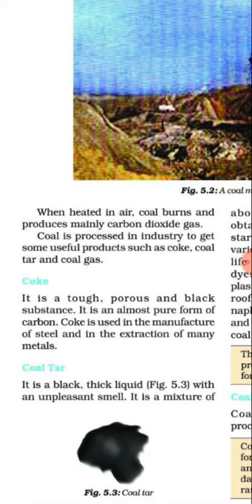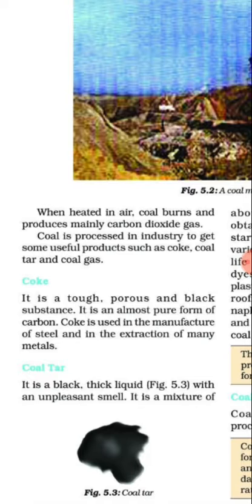Then come to coal tar. It is a black, thick liquid with an unpleasant smell. It is a mixture of about 200 substances. Products obtained from coal tar are used as starting materials for manufacturing various substances used in everyday life and in industries, like synthetic dyes, drugs, explosives, perfumes, plastics, paints, photographic materials, roofing materials, etc. Naphthalene balls used to repel moths and other insects are also obtained from coal tar.